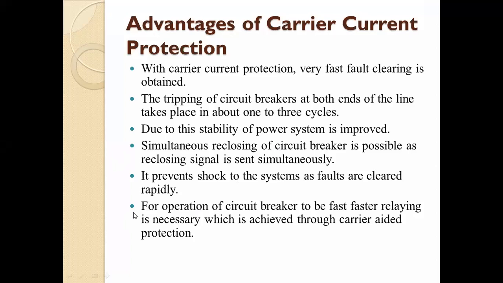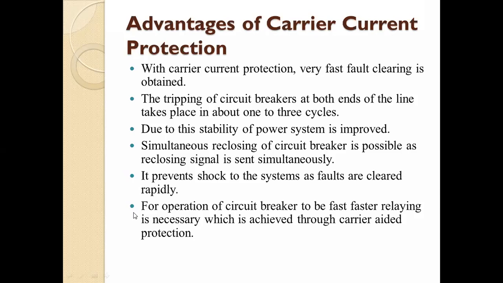Next, for the operation of the circuit breaker to be faster, faster relaying is necessary, which is achieved through carrier aided protection. Whatever fault occurs is first sensed by the relay only.